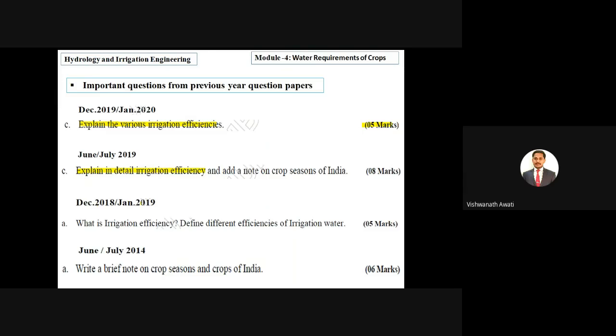And in December 2018 and January 2019: what is irrigation efficiency? Define different efficiencies of irrigation. First we have to explain what you mean by irrigation efficiency, then explain the different efficiencies of irrigation water, for 5 marks. Then a separate question, June July 2014: write a brief note on crop seasons and crops of India. Here it is crop seasons, as well as we have to give examples of crops of India, right?